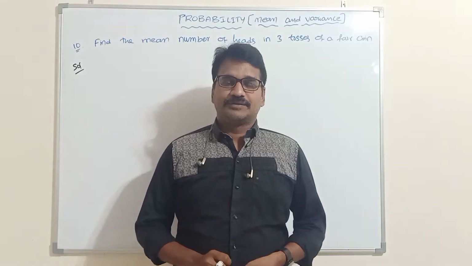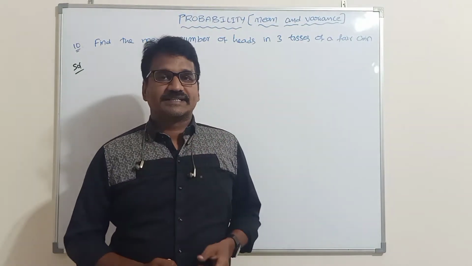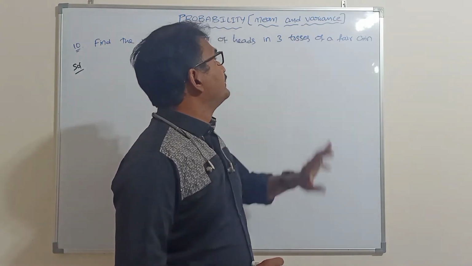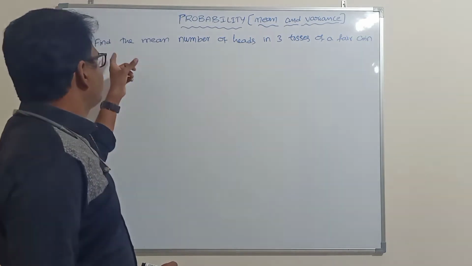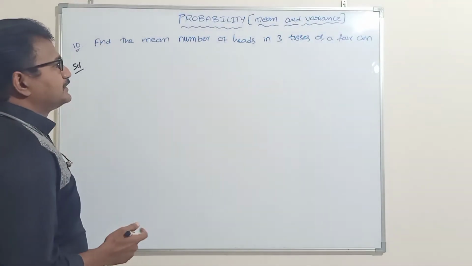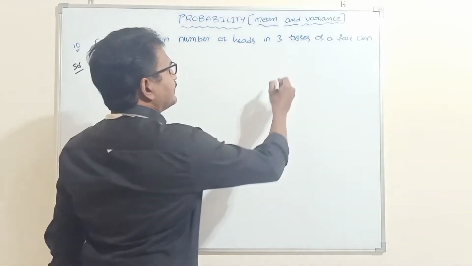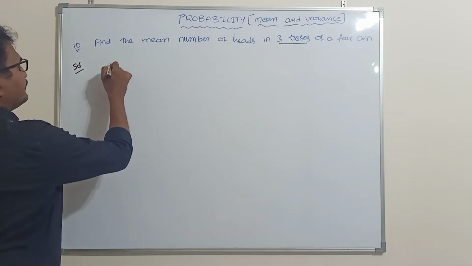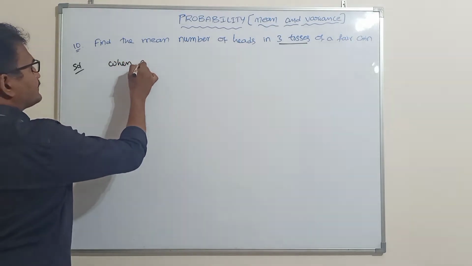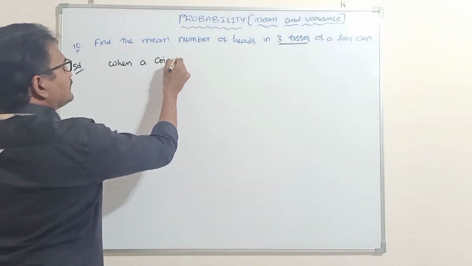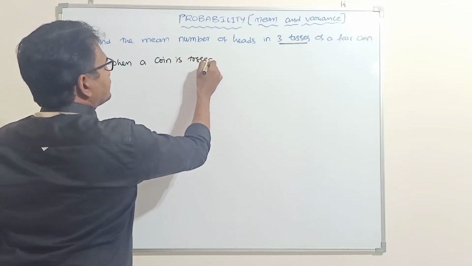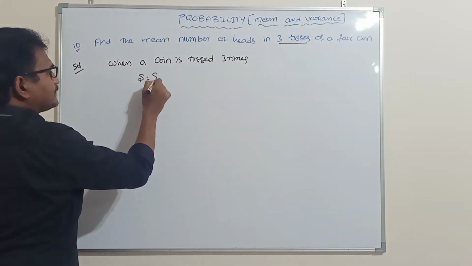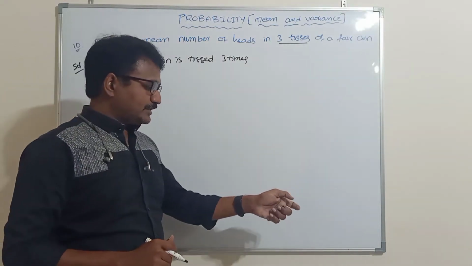Hello everyone. Today we are going to continue exercise 13.4, problems based on mean and variance. First problem: find the mean number of heads in 3 tosses of a fair coin. Here how many coins are tossed? 3 coins. So when a coin is tossed 3 times, what is the sample space?